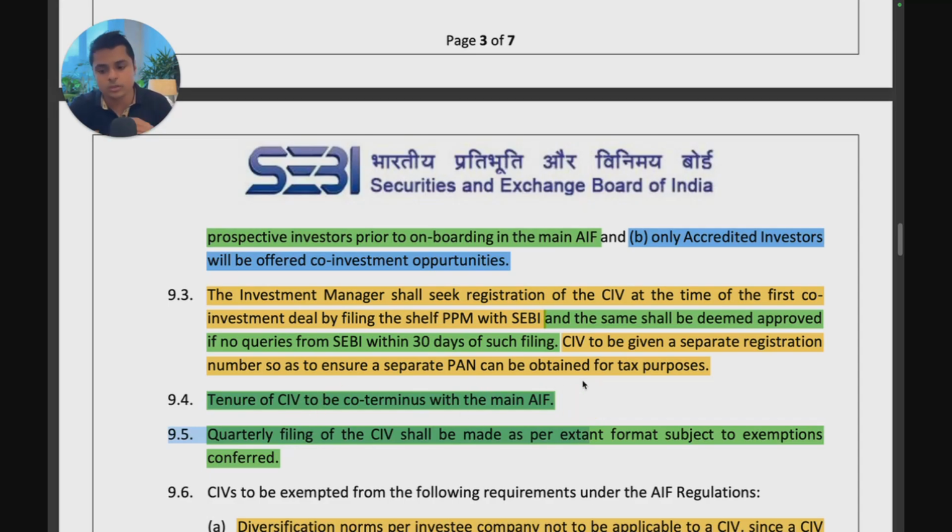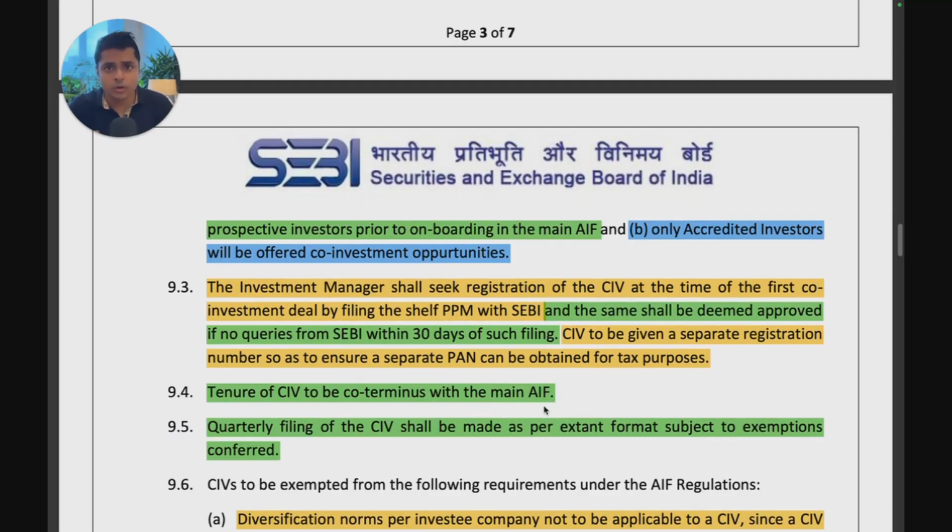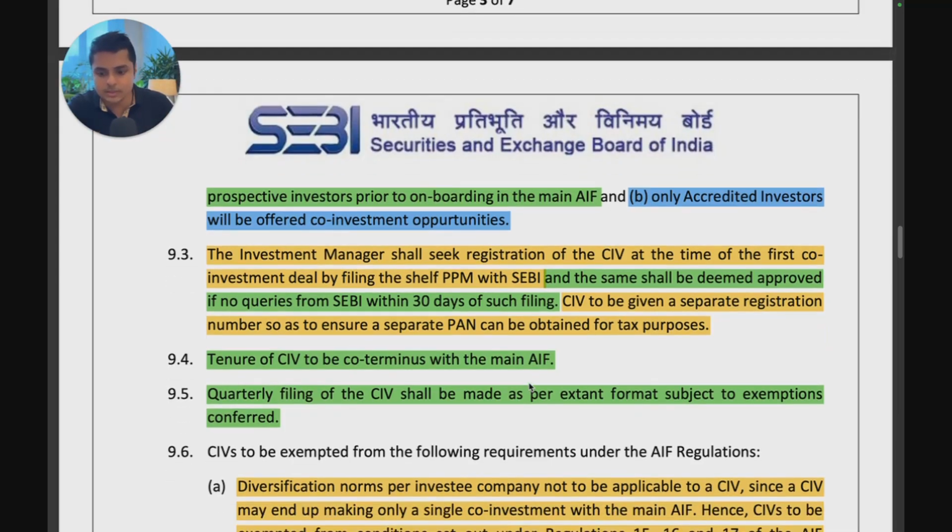So the tenure of the co-investment vehicle and the main AIF will be the same, which is also helpful because say you have a 10-year fund, and in the third year you make a deal in which you are getting a co-investor, then you would want the co-investor to exit with the fund. So the tenure of the co-investment vehicle should be the same to allow for co-terminus exits.